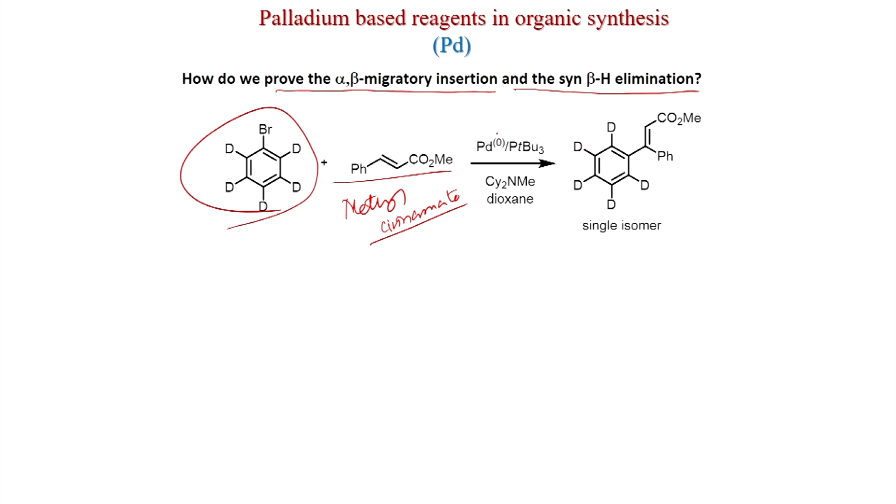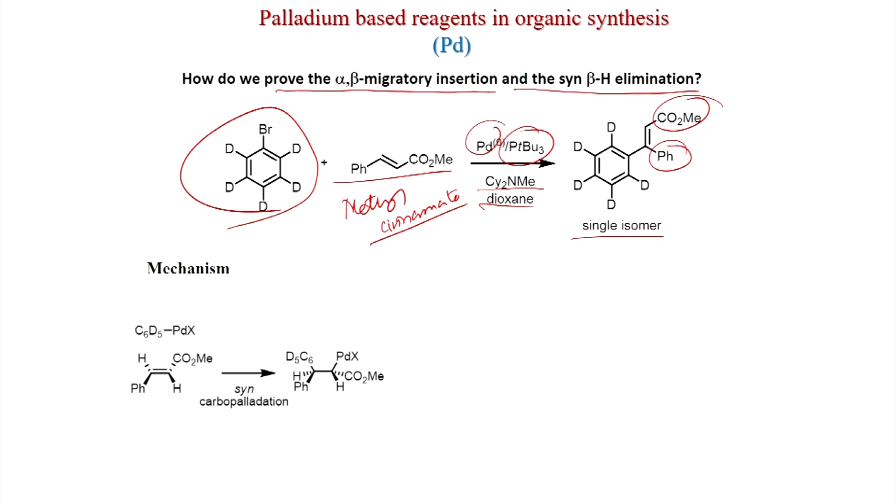After this coupling, with palladium 0, tert-butyl phosphine, this amine, dioxane solvent, you see now in the product this phenyl and CO2Me are on the same side. So, a single isomer is forming. So, what could be the mechanism? And this is a proof that syn addition and syn elimination will happen.